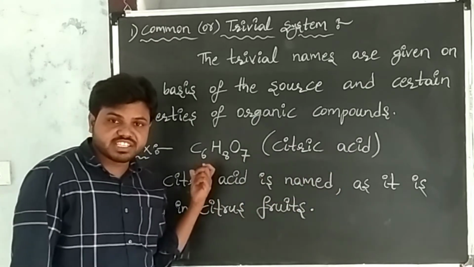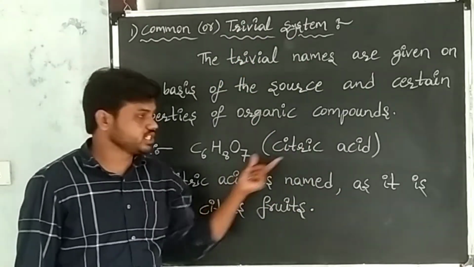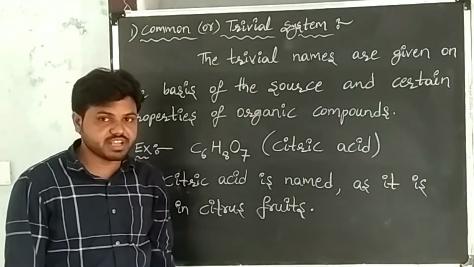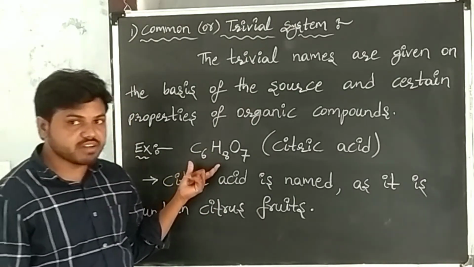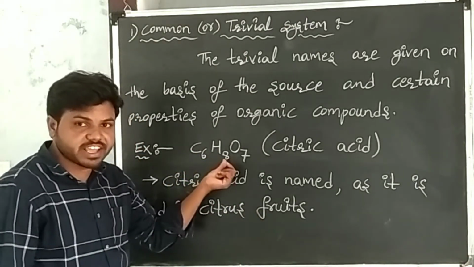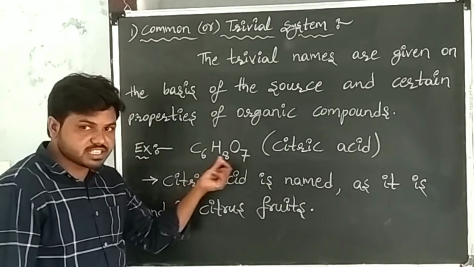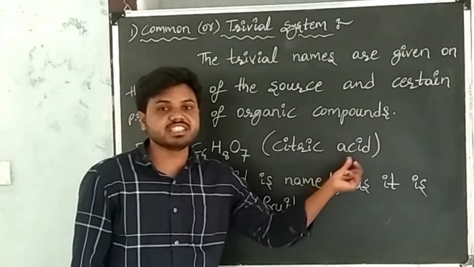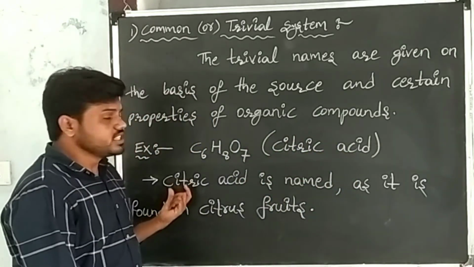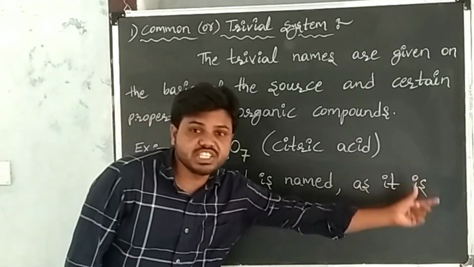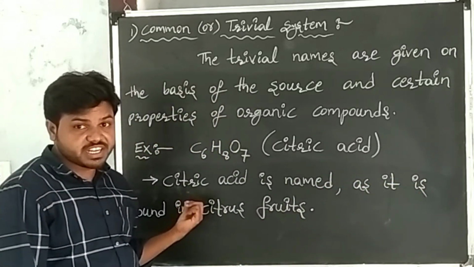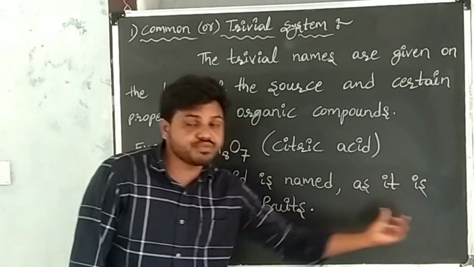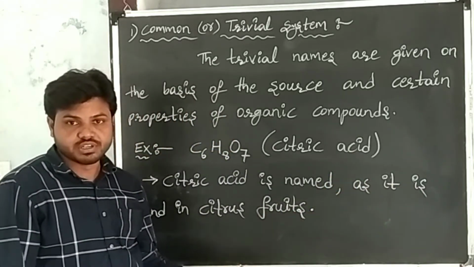Citric acid is an example of the trivial system. The chemical formula of citric acid is C6H8O7. Citric acid is named as it is found in citrus fruits.